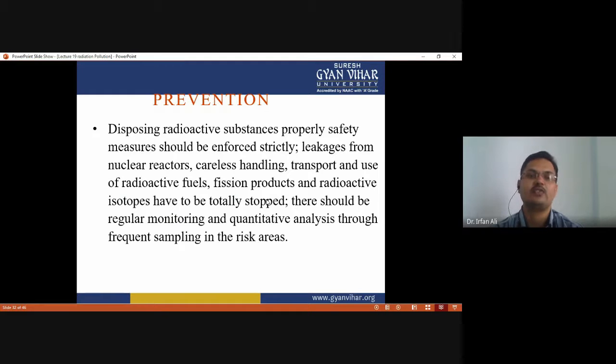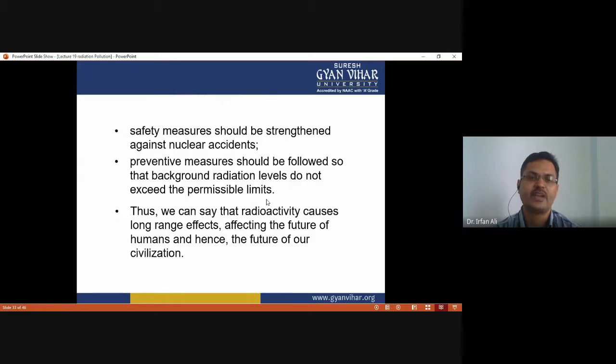And leakage from the nuclear reactor, careless handling, transport, use of radioactive fuel, fissile products, and radioactive isotopes have to be totally stopped. And there should be regular monitoring and quantitative analysis through frequent sampling in the risk area. And safety measures should be strengthened against nuclear accidents, and preventive measures should be followed so that background radiation levels do not exceed the permissible limit.